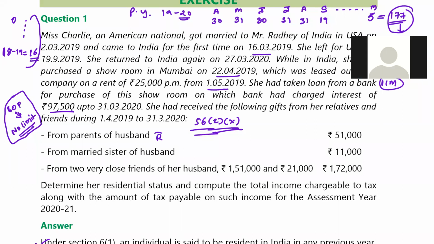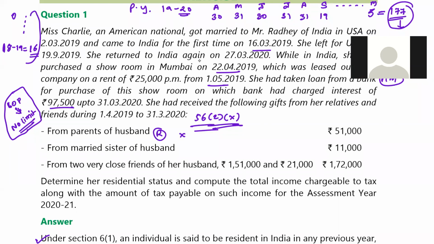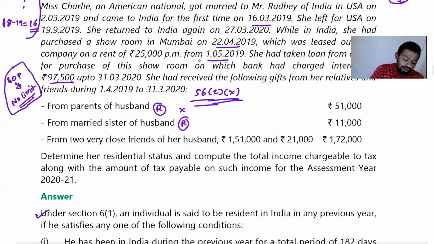So they are relatives, so not taxable. Okay. Married sister of husband. So brother and sister of spouse, relative or not relative? Relative. Okay, relative.